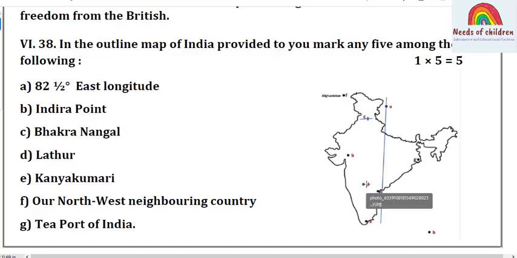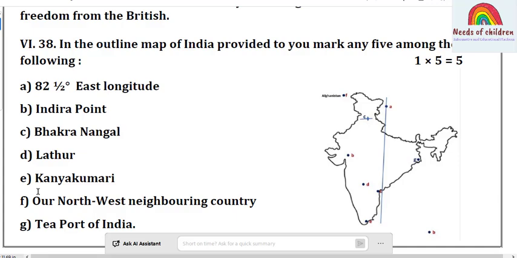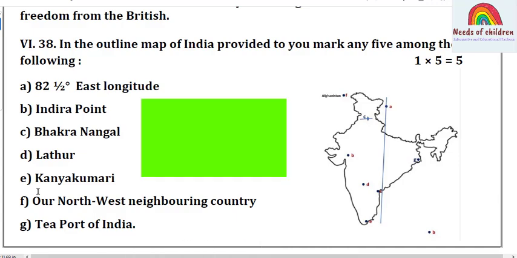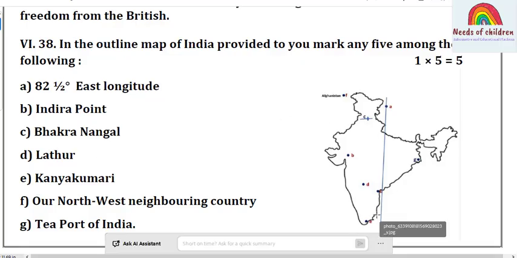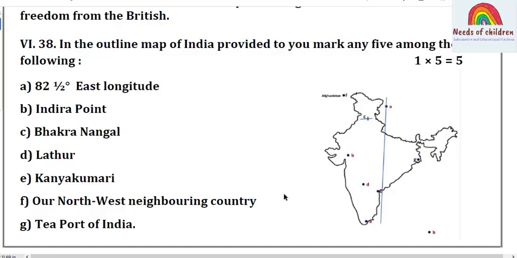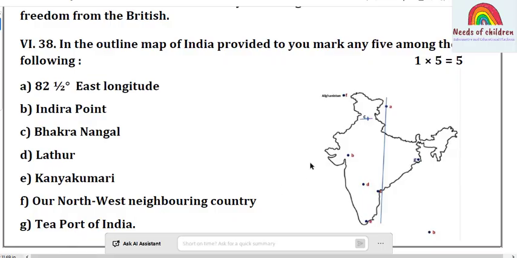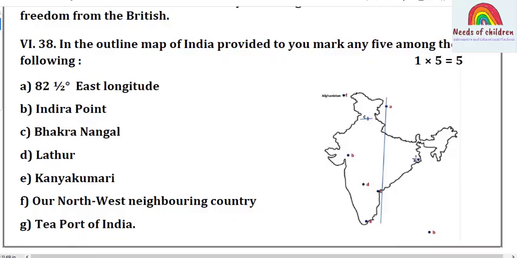Latur. You can see Latur. The place here is Kanyakumari. Kanyakumari. Students, this is a place from India, geographical position and physical features. So Kanyakumari, here you can see the place E located here. Our northwest neighboring country, that is Afghanistan, it is mentioned here. Tea port of India, that is Kolkata, here it is marked. You have to see that.